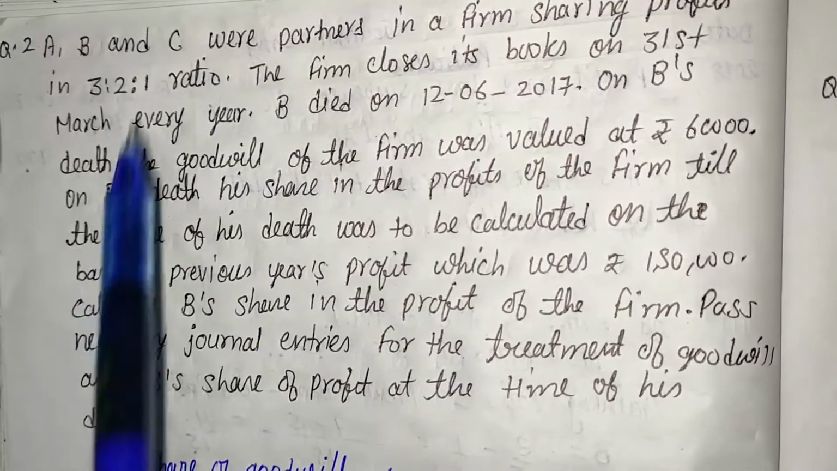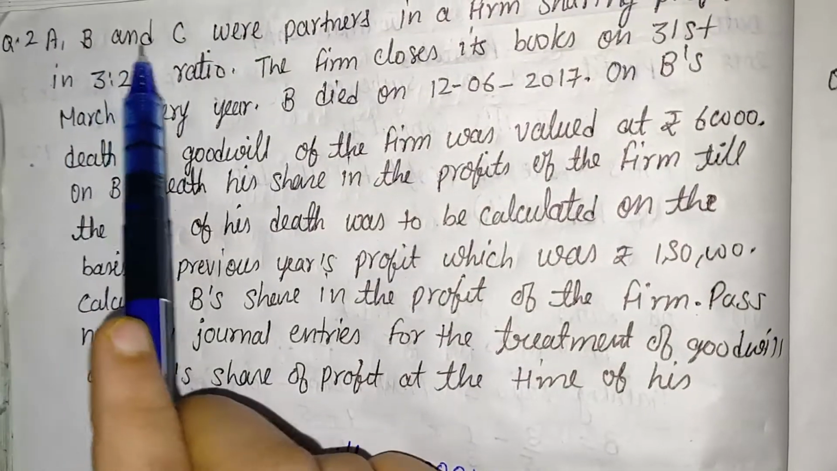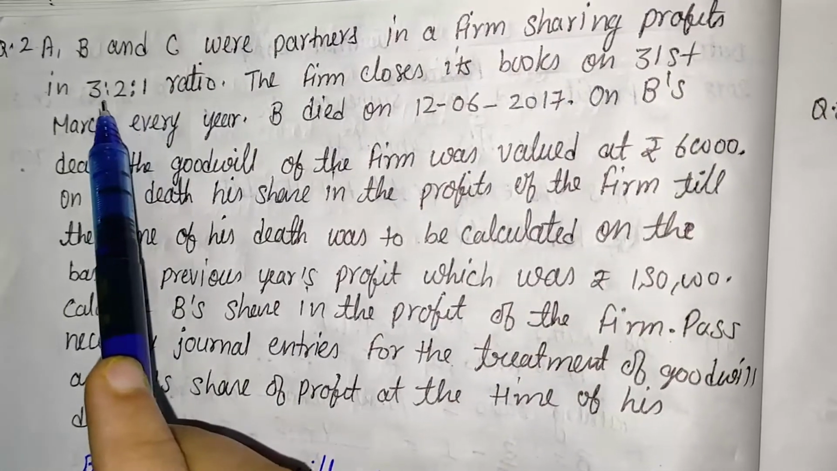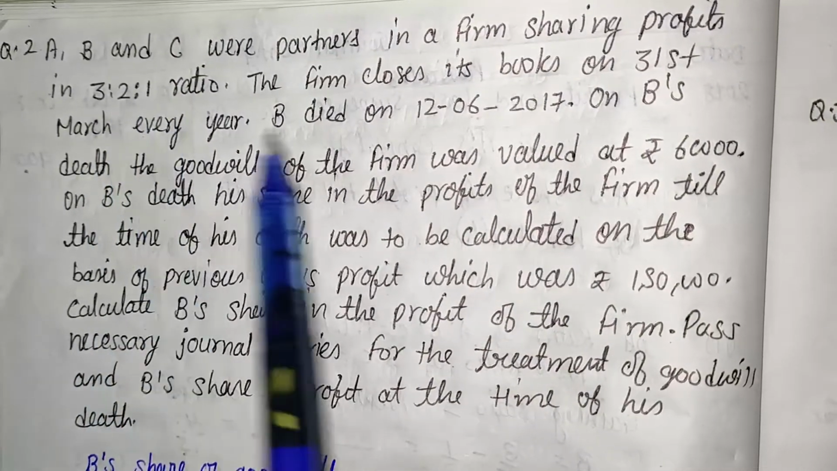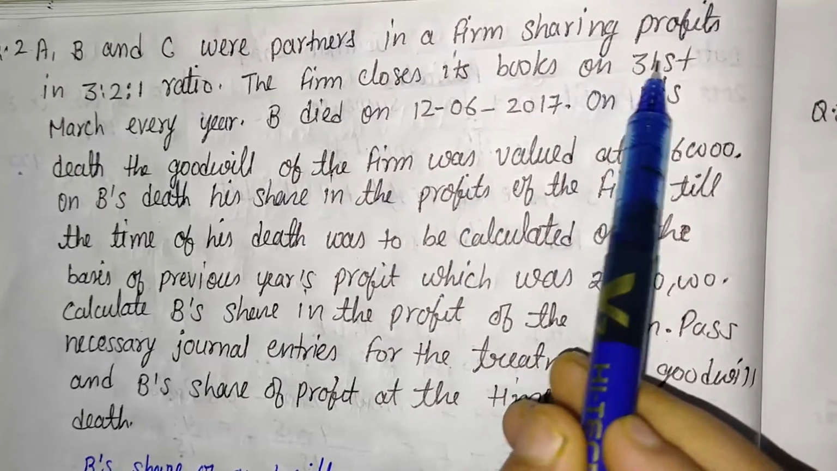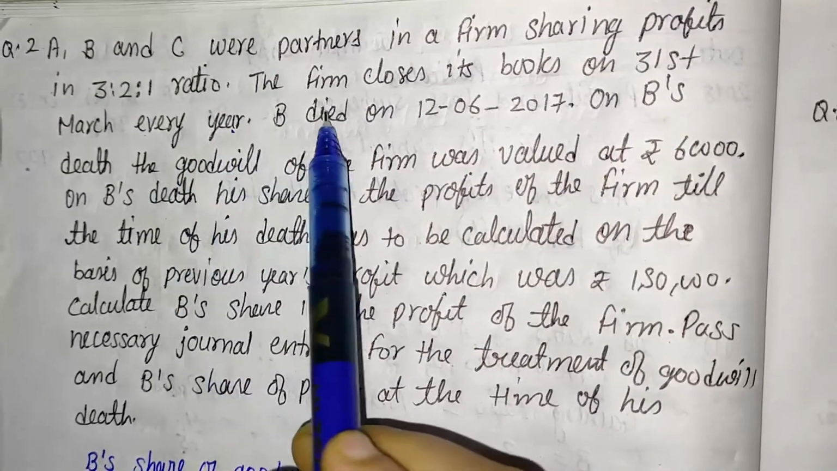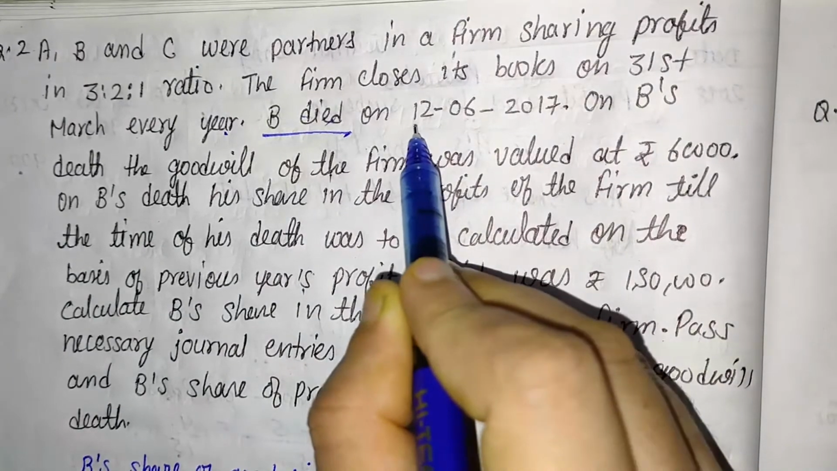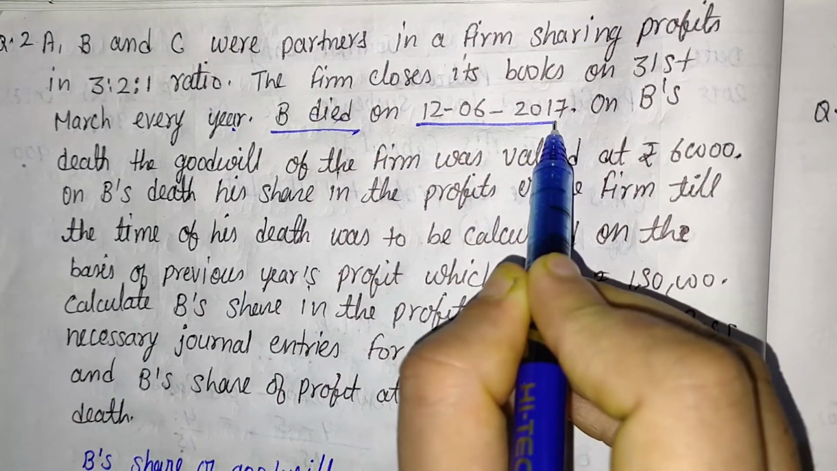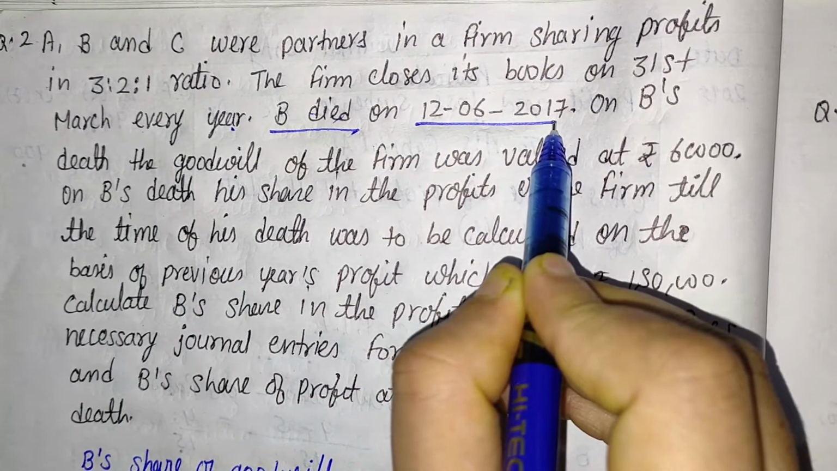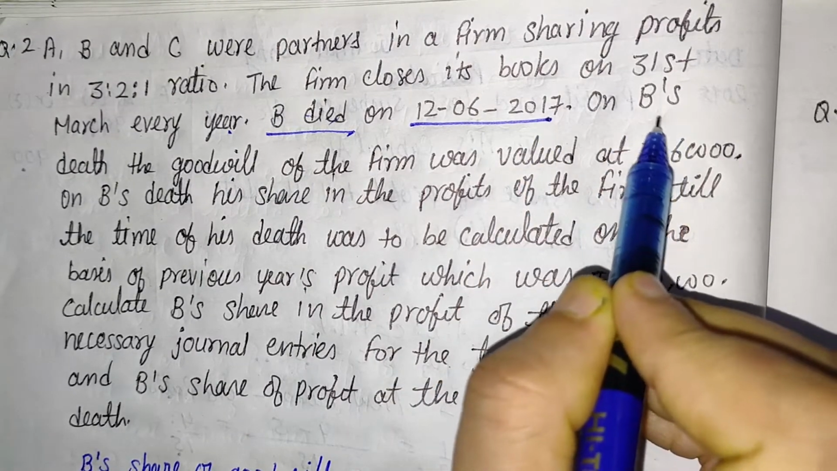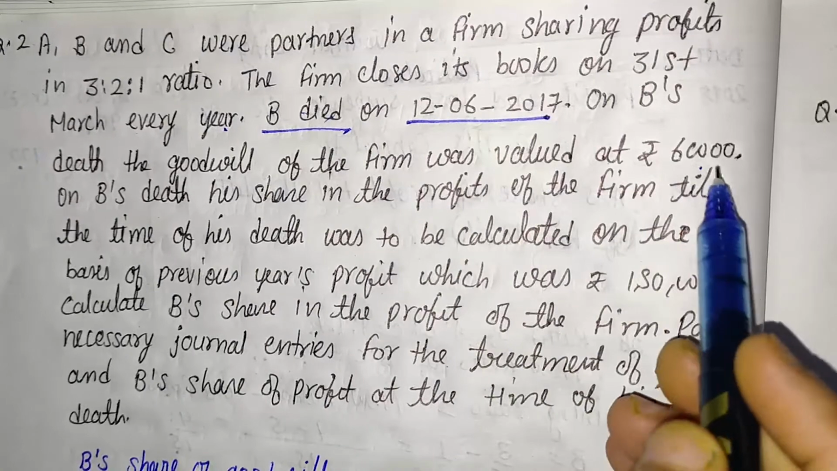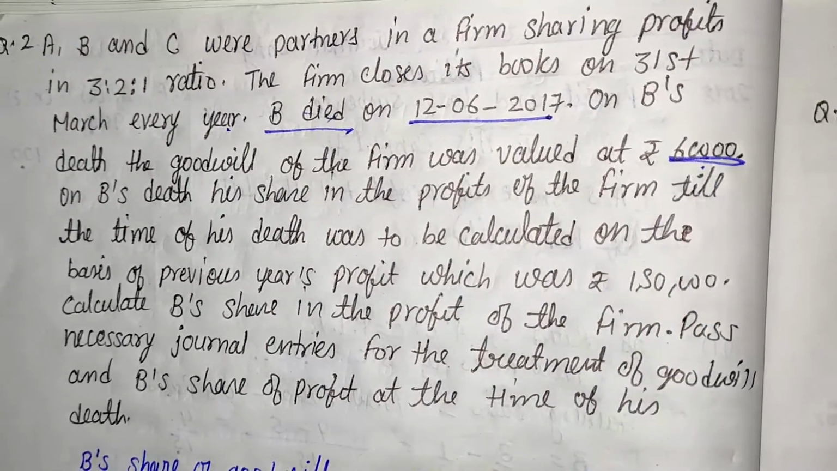Here one more question is given. A, B and C were partners in a firm sharing profits in the ratio 3:2:1. The firm closes its books on 31st March every year. B dead. In this question, B is dead. And what is the date? 12/6/2017. So on B's death, the goodwill of the firm was valued at 60,000. That is the total goodwill of the firm.